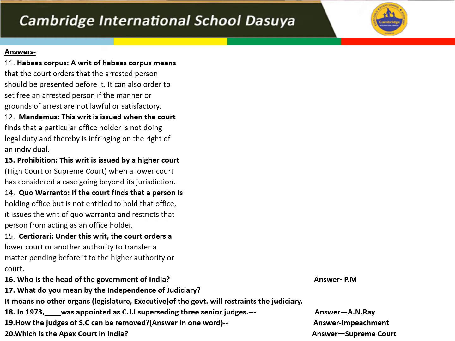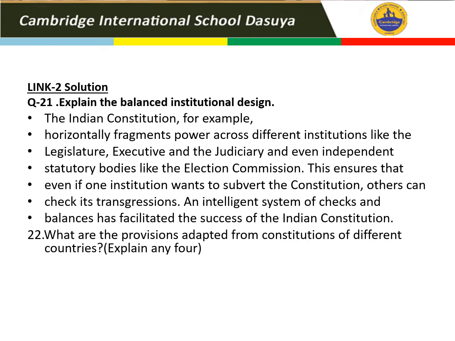In 1973, A.N. Ray was appointed as CJI, Chief Justice of India. How can the judges of Supreme Court be removed? Through impeachment. Which is the apex court of India? Supreme Court.